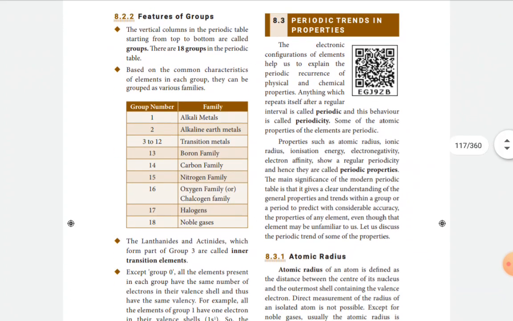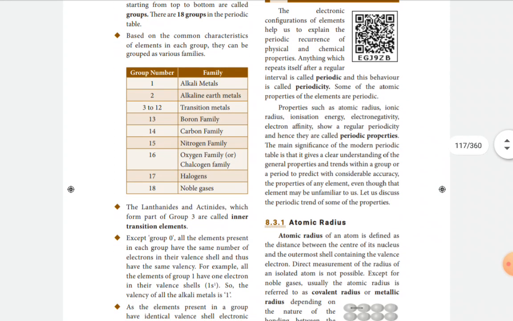Then what are inner transition elements? The lanthanides and actinides form a part of group 3, which are called the inner transition elements. Then the zero group elements are placed in the 18th group, which are also called inert gases and rare gases. And next, see the periodic trends and properties.